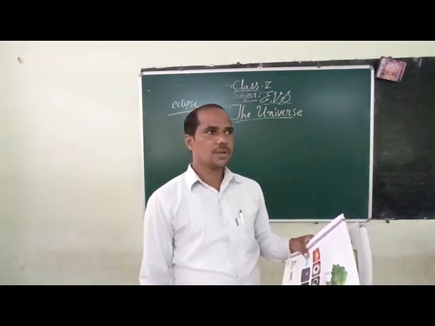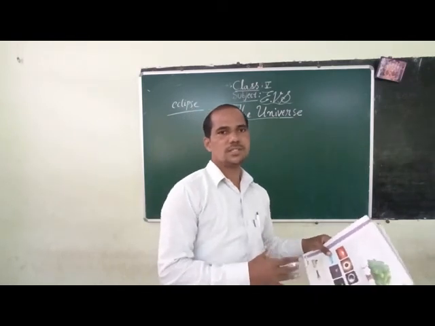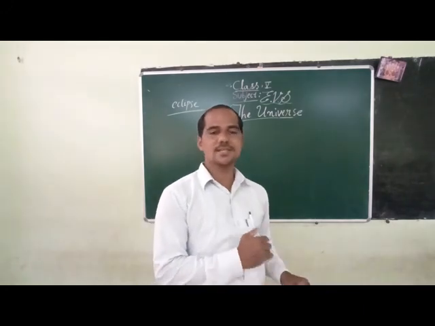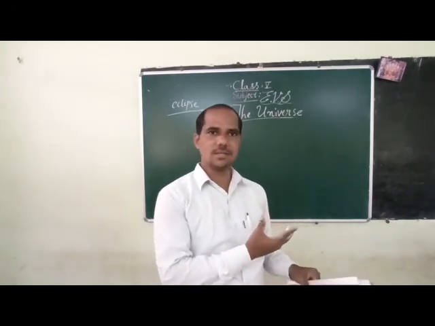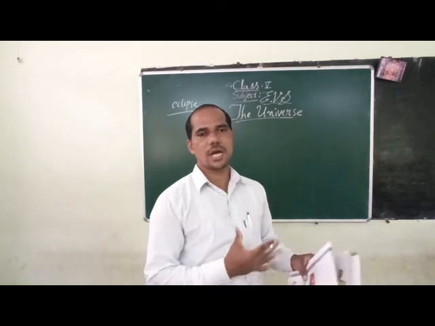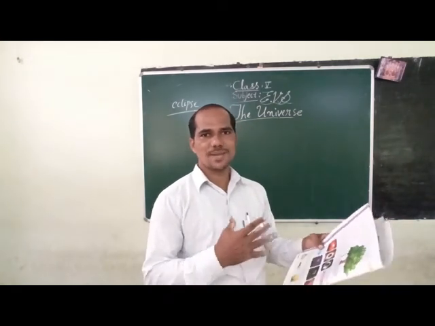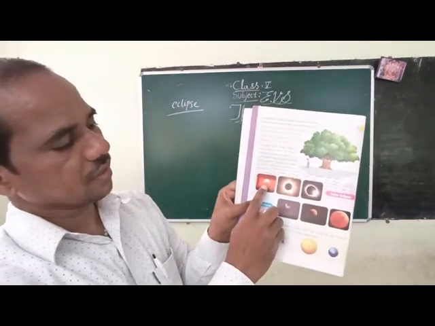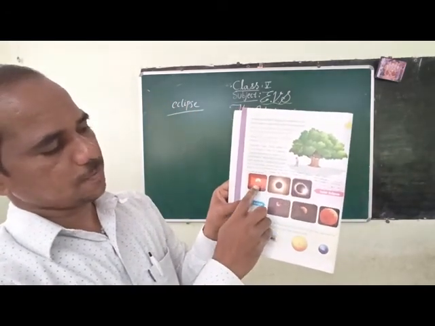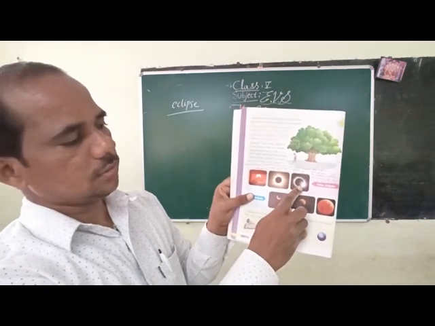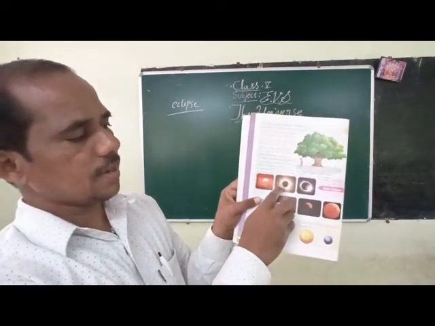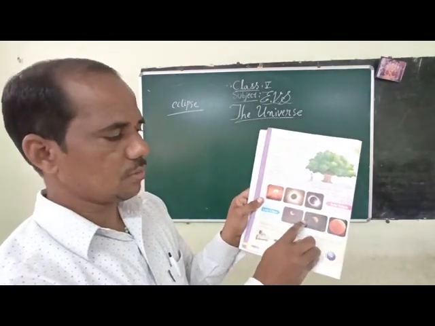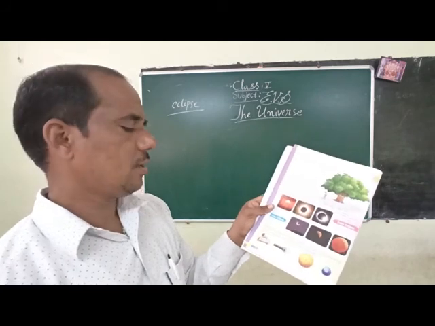Because the earth and the moon don't shine on their own. They shine by the help of sun rays, isn't it? When the sunlight is obscured, when it is blocked, we get the eclipse shown in the picture. Okay, here see, solar eclipse. The sun is blocked, you cannot see it, and your moon.